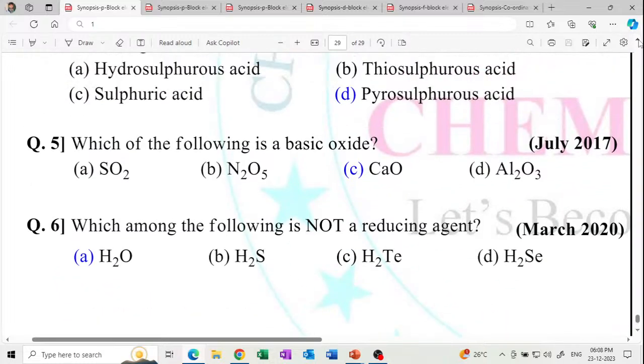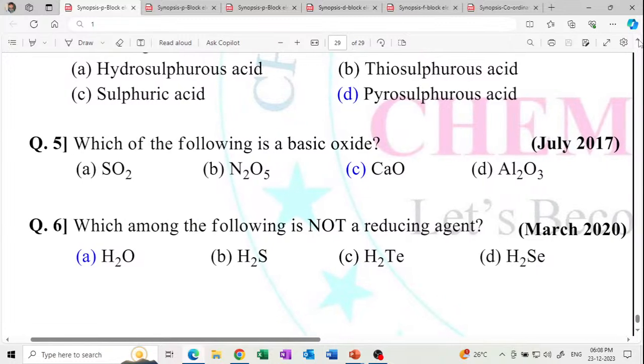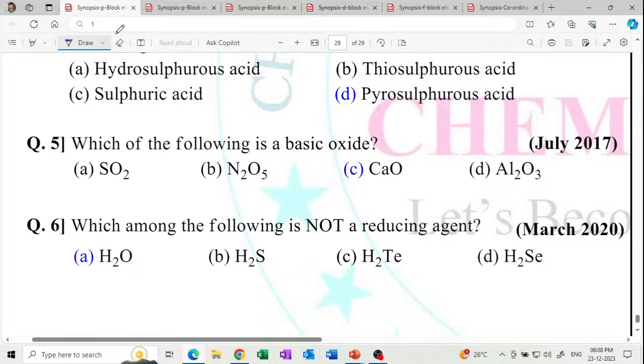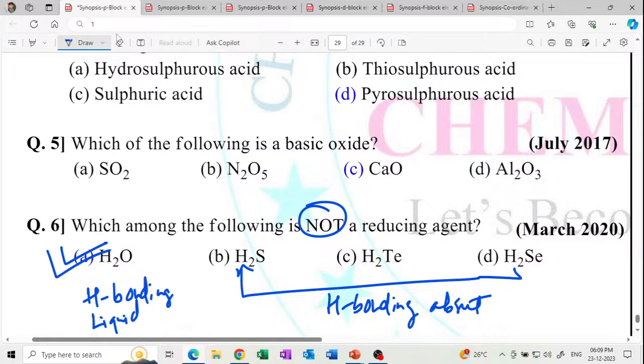Number one, which among the following is not a reducing agent? These are questions from March 2020. Water is not a reducing agent, because hydrogen bonding is present in the water molecule. So water is in the liquid state and all the others are gases. Hydrogen bonding is absent, and so they are in the gaseous state.